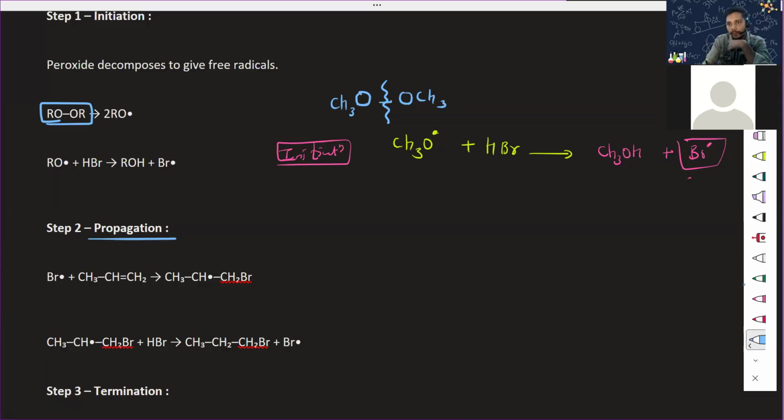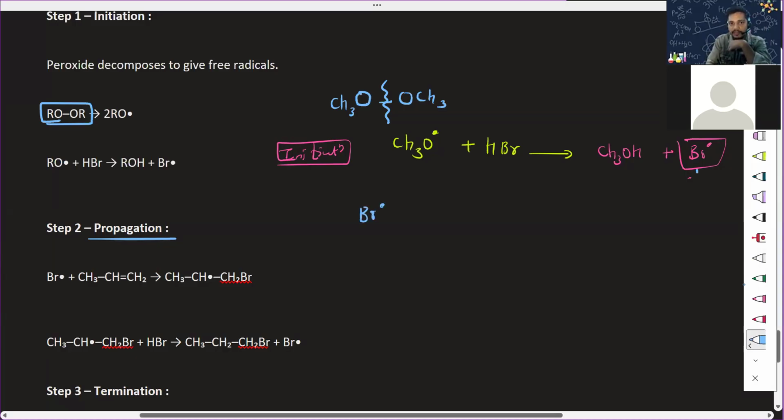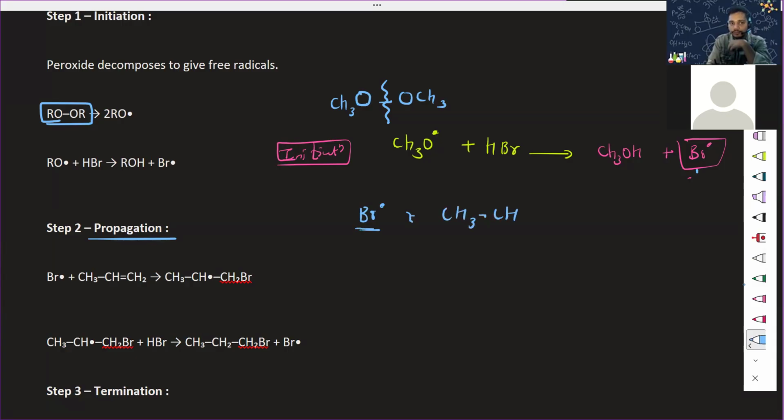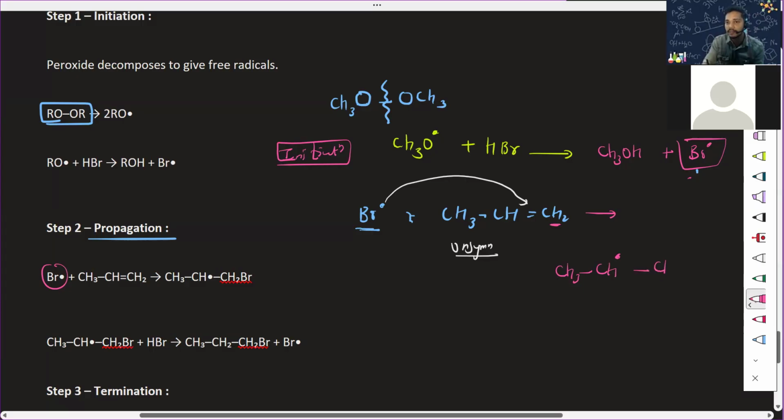What is propagation? Now Br, which is formed, is a free radical. Yes or no? It's going to attack on your what? Tell me. Attack on propene, an unsymmetrical alkene, right? Now the moment it attacks, what is going to happen? Can you see that the Br is getting attached to the last carbon. So what is forming? CH3, CH, but here will be a dot. Why is there a dot?